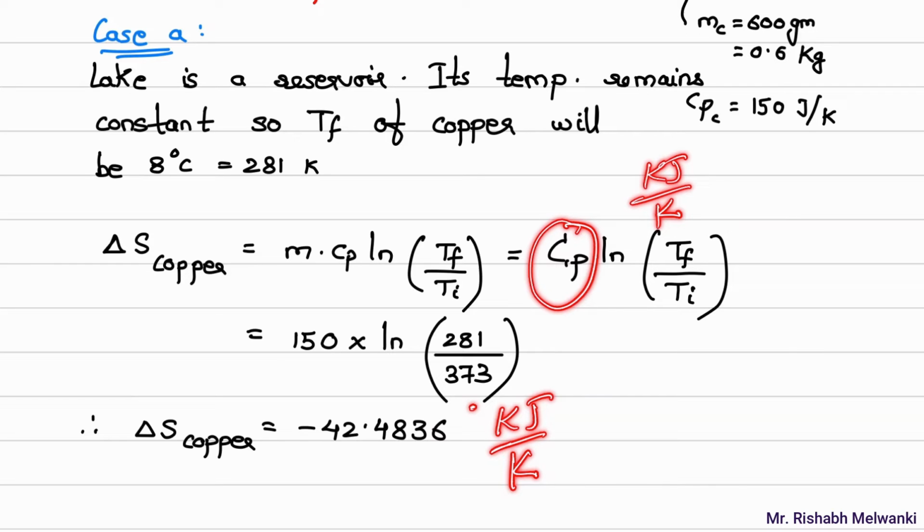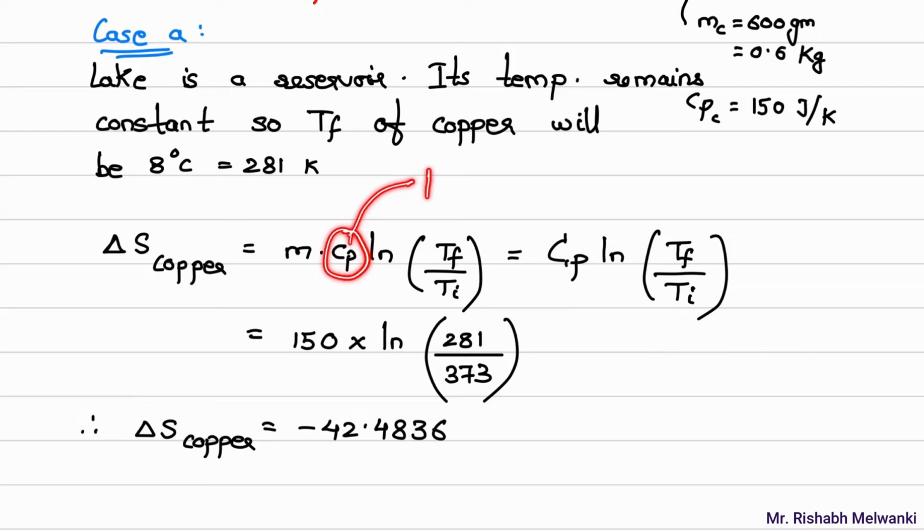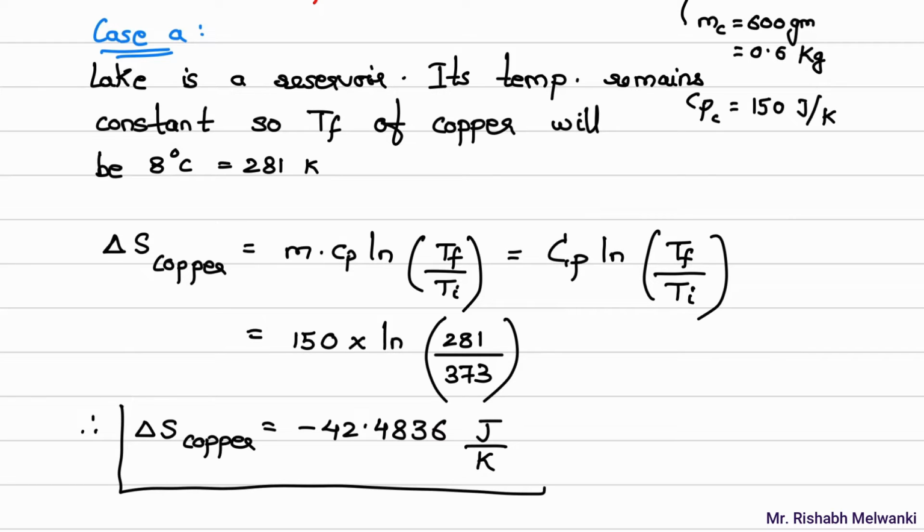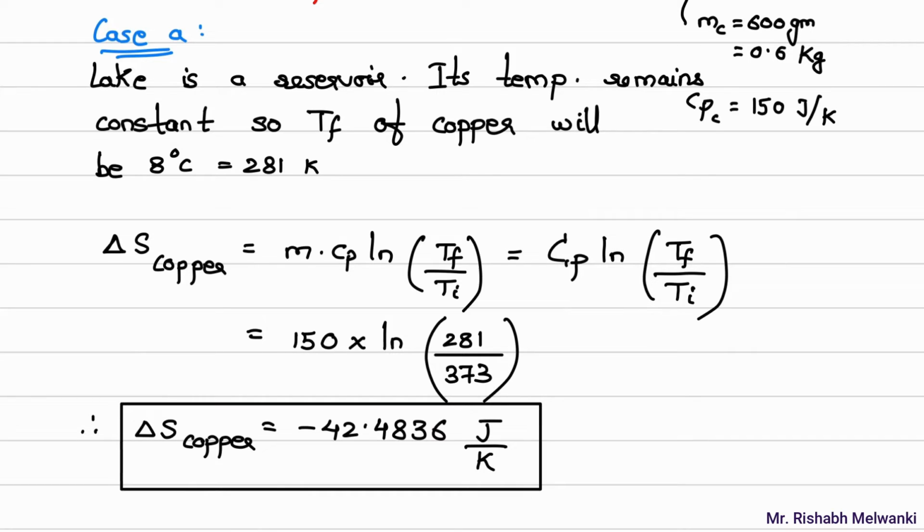But in this numerical, the unit of Cp is given as joule per Kelvin. So the unit of entropy will also be joule per Kelvin. Okay, but if this Cp is given, the unit might be kilojoule per kg Kelvin, or it could be joule per kg Kelvin. This Cp is specific heat and this Cp is heat capacity. So here I'll write, the unit will be joule per Kelvin. Okay, so this is delta S of copper. But this is not asked.